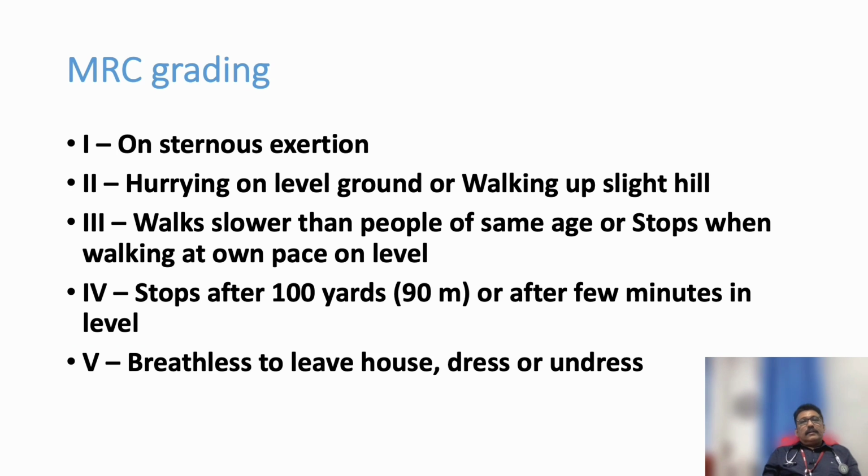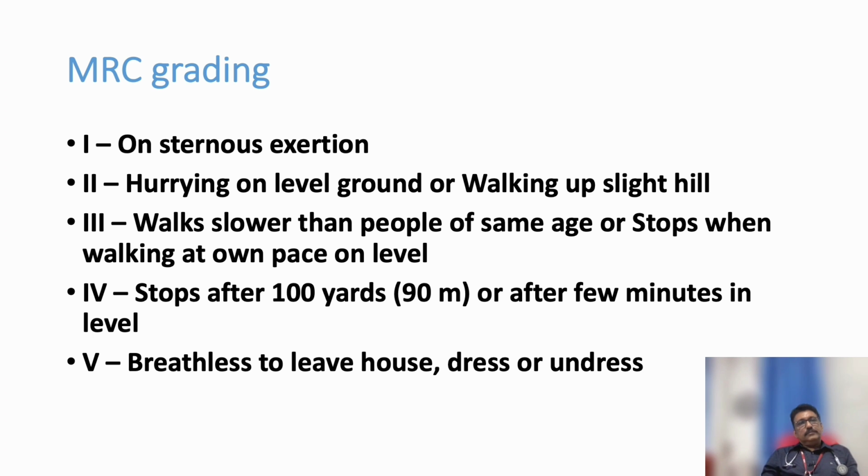Now there is another classification, MRC classification, Medical Research Council, that is almost similar to that, but this has created a lot of confusion with NYHA classification. So you can use one of these classifications, either MRC or NYHA. Both are almost similar. Here there are 5 classes, there only 4 classes are there. That is easy to remember, but this classification is mainly used for respiratory conditions.